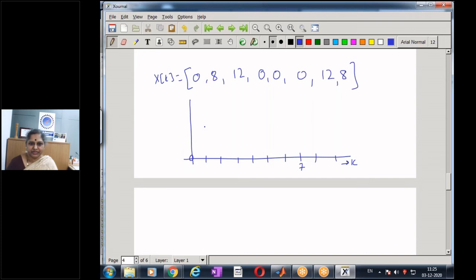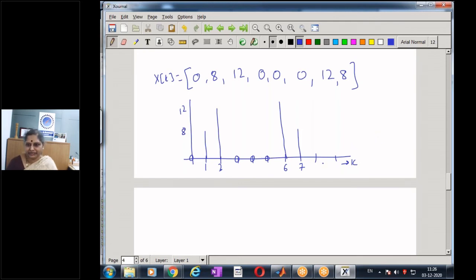So I have a 0, I have a spectral component at 1 with a magnitude of 8, at 2 a magnitude of 12. And what happens at 1 also happens at 7, and what happens at 2 also happens at 6. And we have the other components being 0.